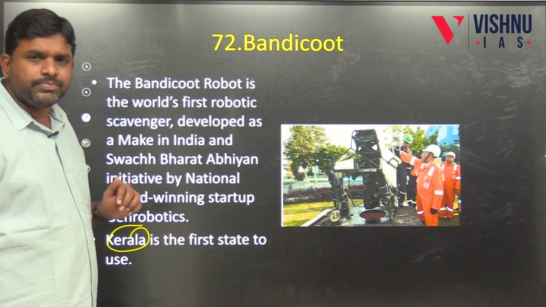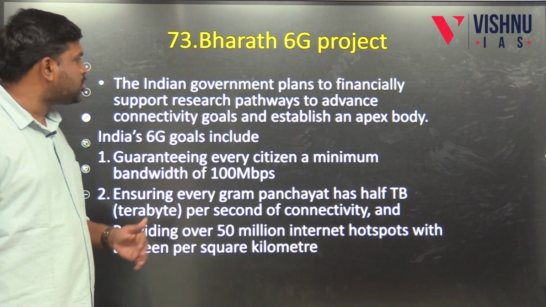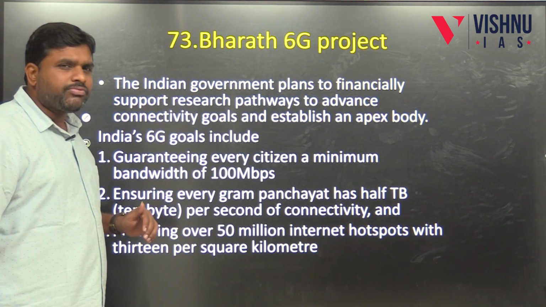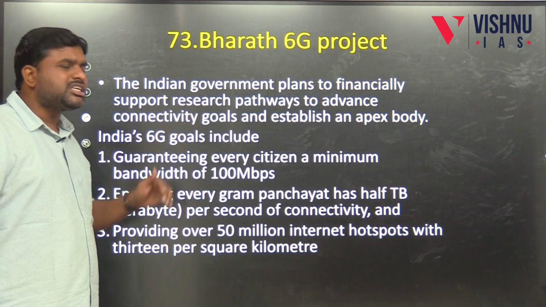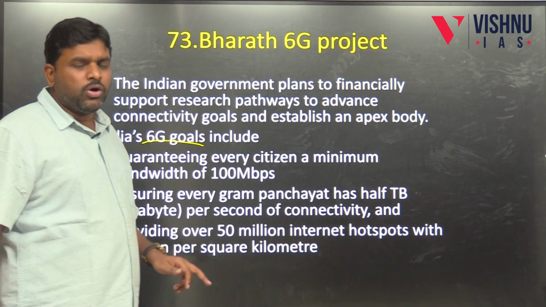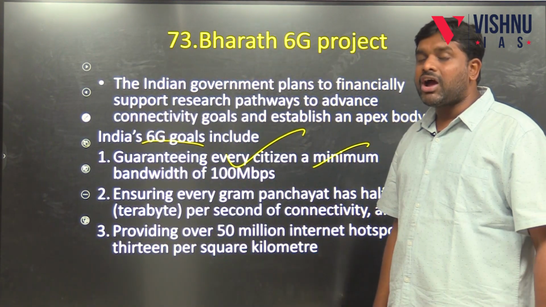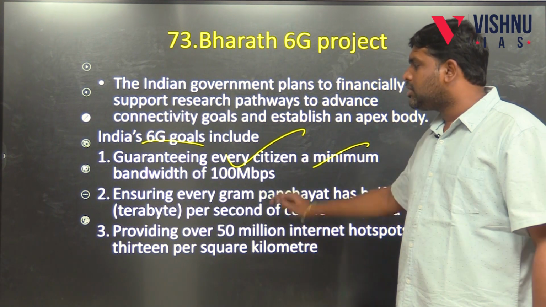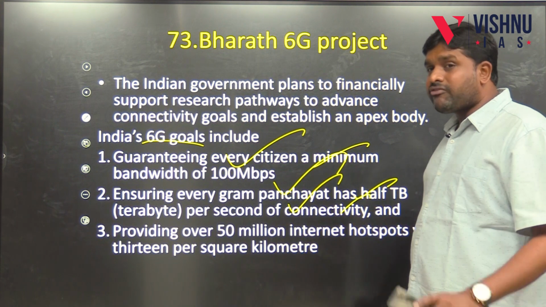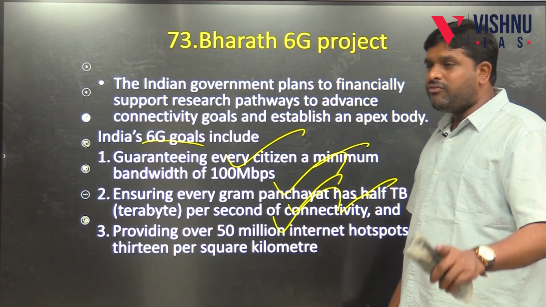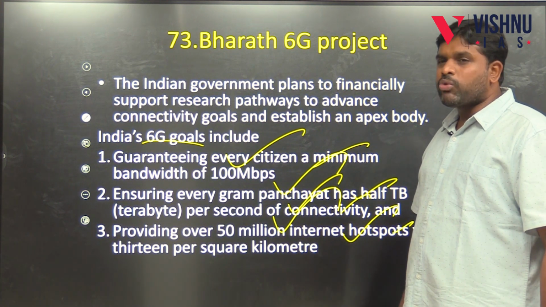And the next is about the Bharat 6G project. What is this Bharat 6G project? The Indian government plans to finance and support research pathways to advance connectivity goals and establish an apex body. India's 6G goals include guaranteeing every citizen a minimum bandwidth of 100 Mbps, ensuring every gram panchayat has half a terabyte per second of connectivity, and providing over 50 million, that means 5 crore, internet hotspots at 13 per square kilometer.